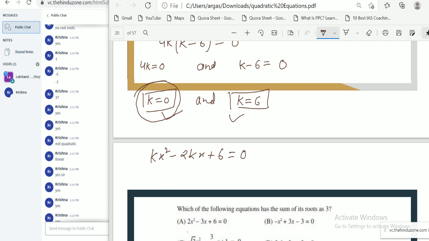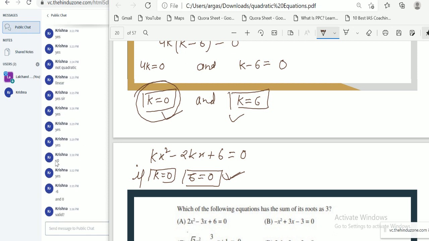This is our equation. If we put k equal to 0, then the equation reduces to 6 equal to 0. So is this a quadratic equation for k equal to 0? No, this is not a quadratic equation, because we have discussed earlier the coefficient of x square can never be 0.